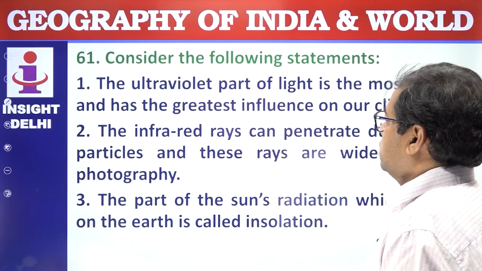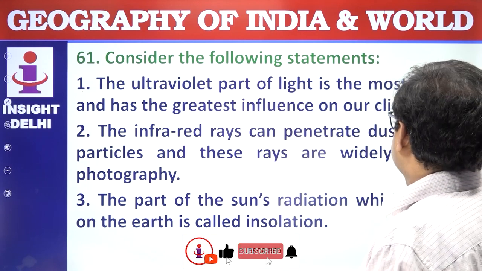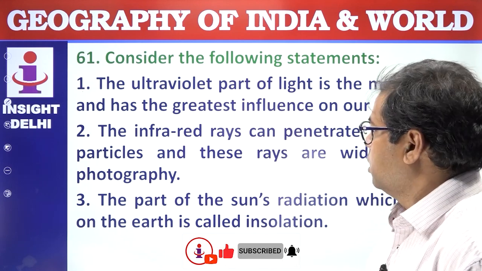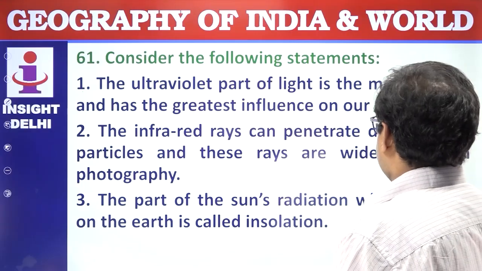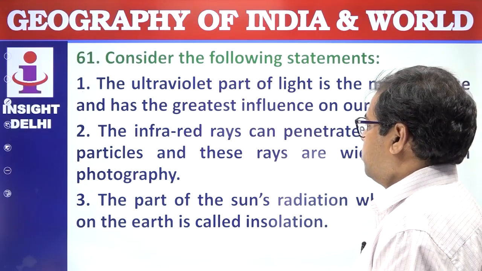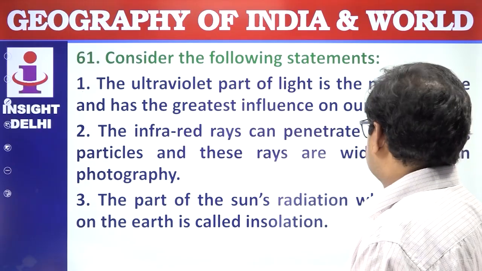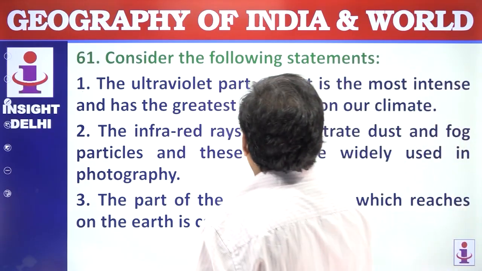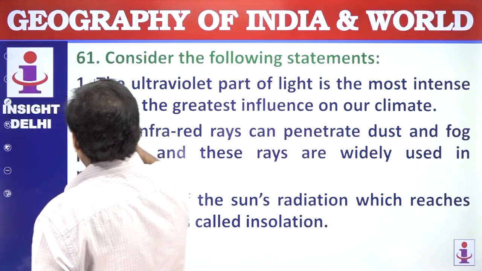Consider the following statement: the ultraviolet part of the light is the most intense and has the greatest influence on our climate. Infrared rays can penetrate dust and fog particles, and these rays are widely used in photography. First statement would be wrong.